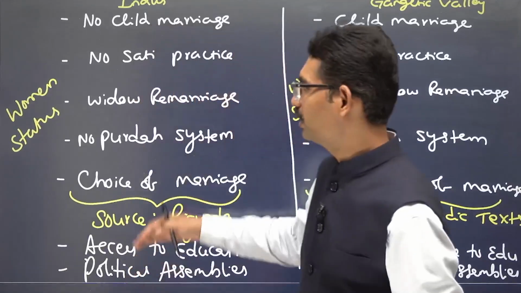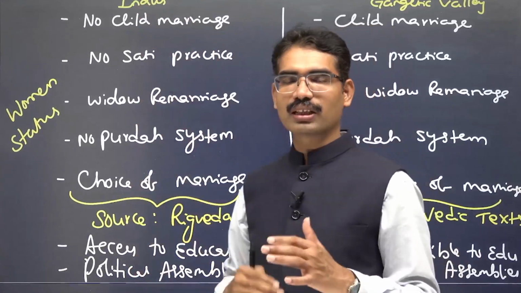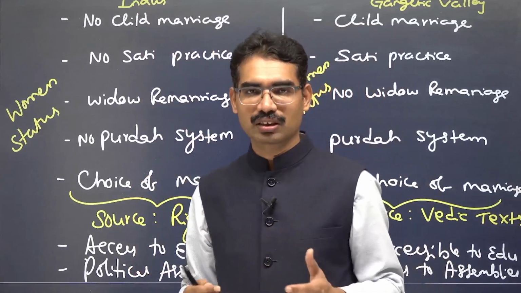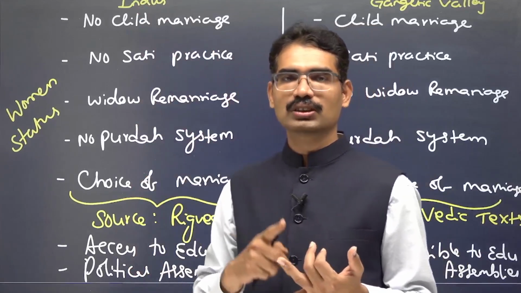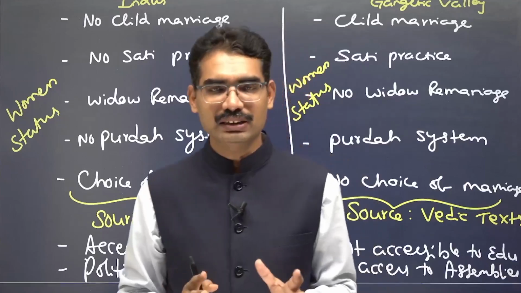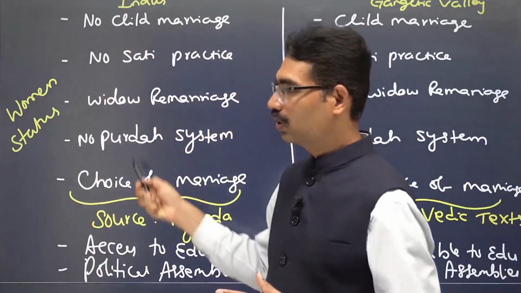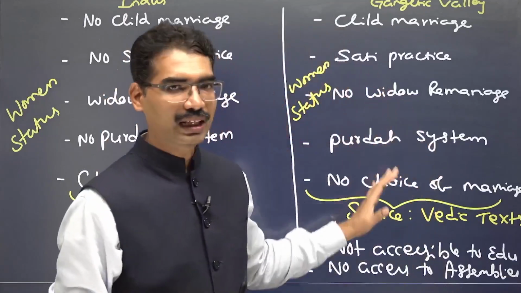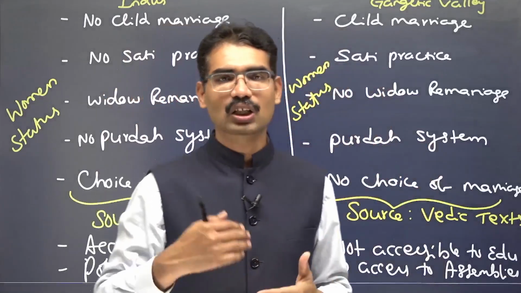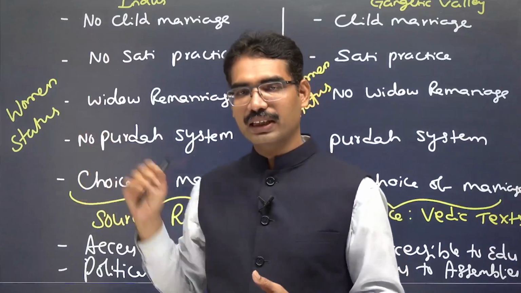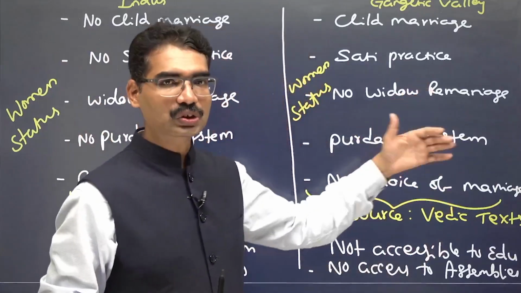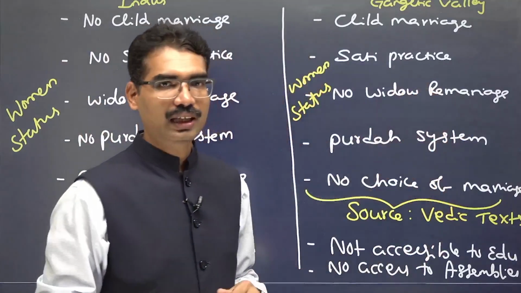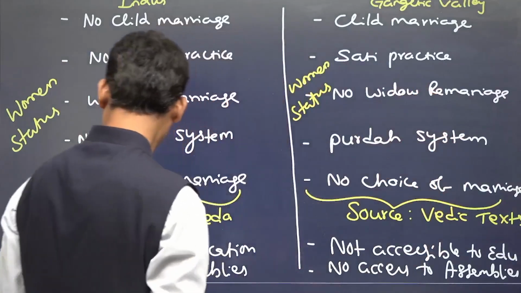On the other hand, in the earlier period they were given access to education, political access, social status, with no limitations. Freedom was more there, freedom is less here. Patriarchal norms are less at that point, and they are becoming stronger and stronger in this period.